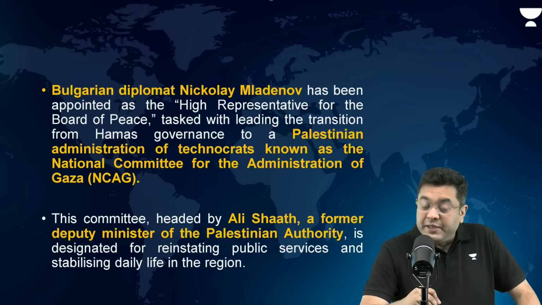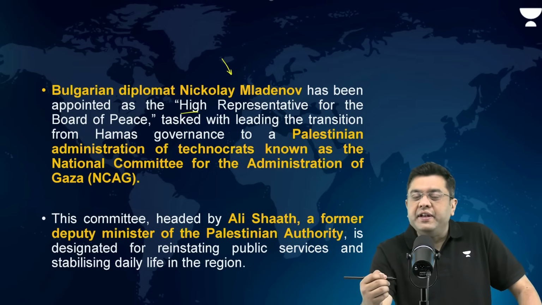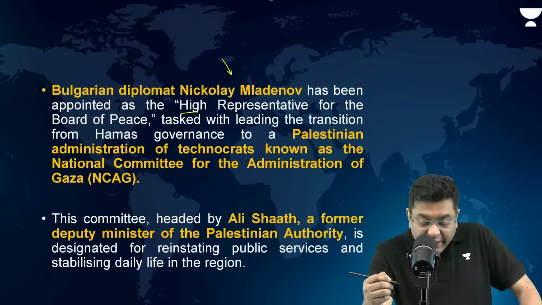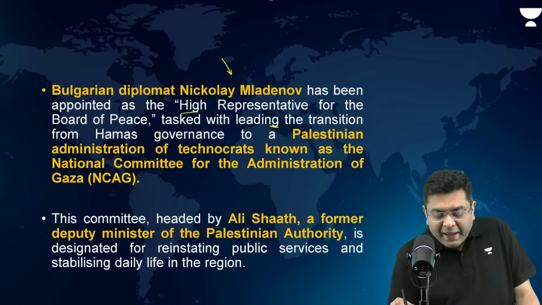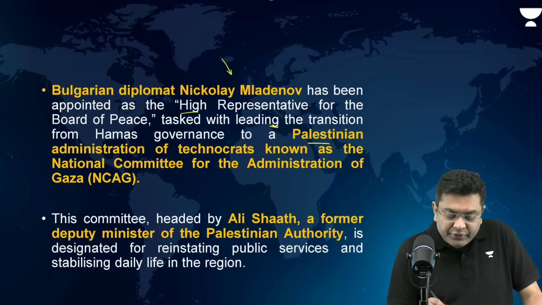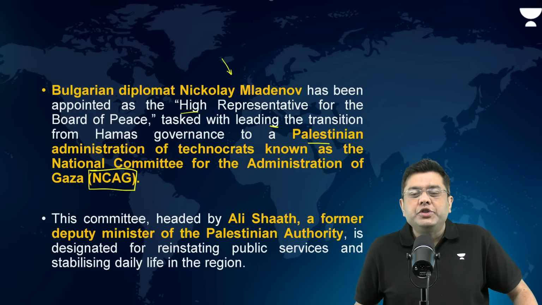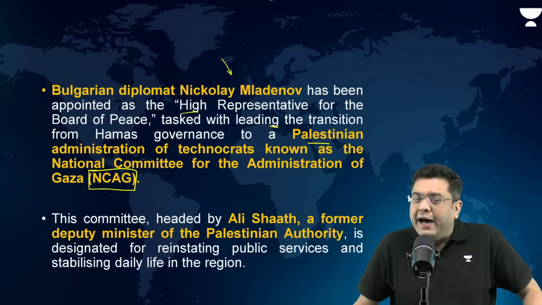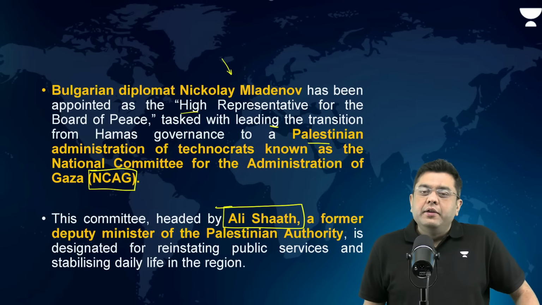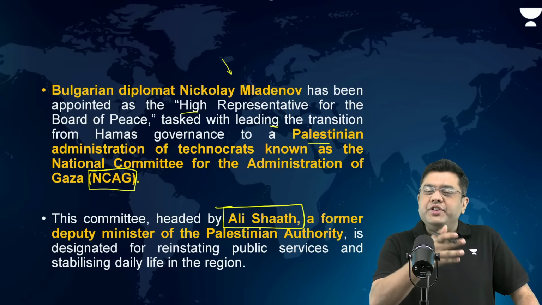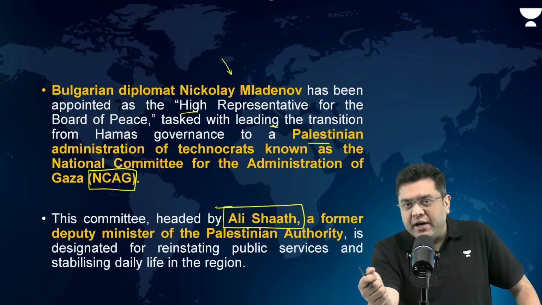The Bulgarian diplomat Nikolai Mladenov has now been appointed as the High Representative for the Board of Peace. This board will be leading the transition from Hamas governance to a Palestinian administration of technocrats known as NCAG, the National Committee for the Administration of Gaza. It will be headed by Ali Saad, right? Basically, it will transition from Hamas governance to Palestinian Authority governance.